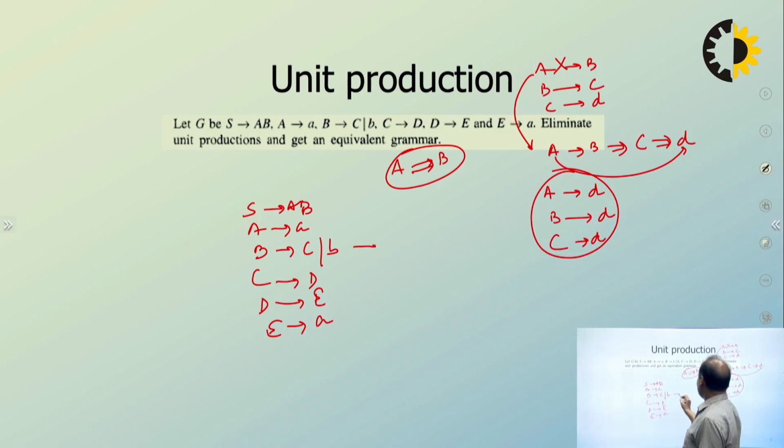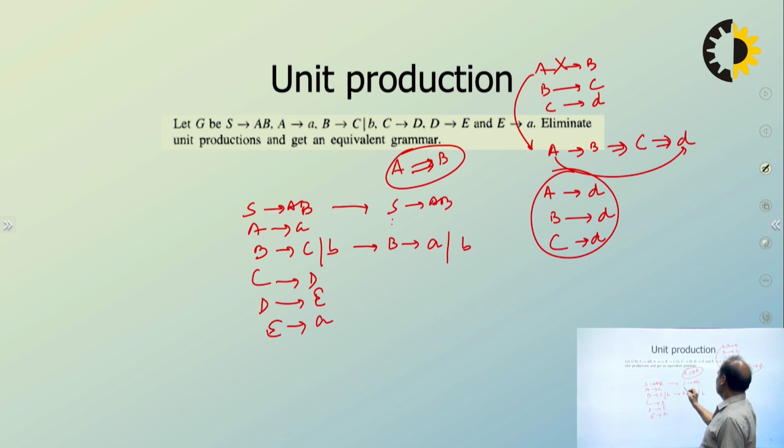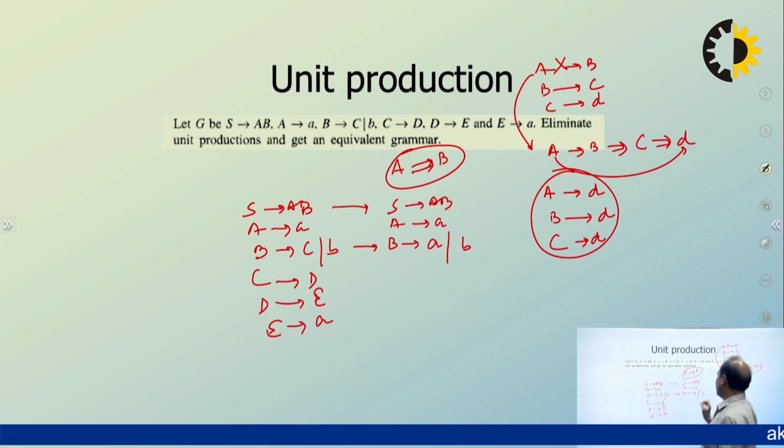So what is replaced in place of this? B goes to C, okay? C goes to D, D goes to E, E goes to A, so B goes to small a and small b. This is the grammar without unit production. This remains as it is: S goes to AB and A goes to small a, right?